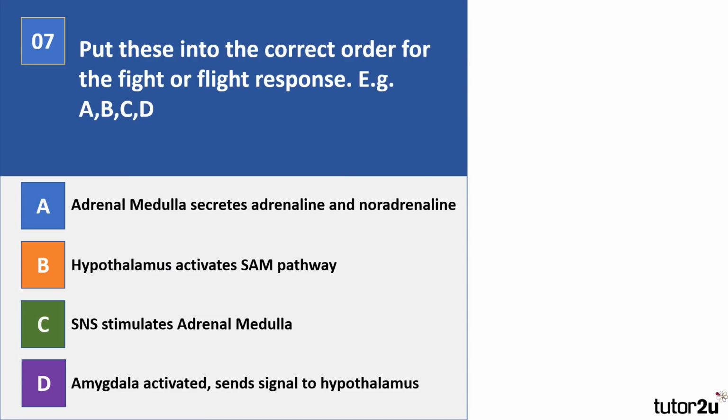Question 7. Put these into the correct order for the fight or flight response. So e.g. you might say A, then B, then C, then D. So which happens first, second, third and fourth in the fight or flight response? So pause the video.